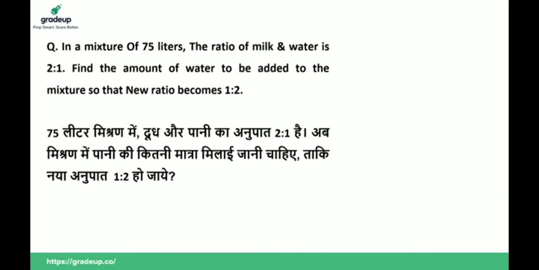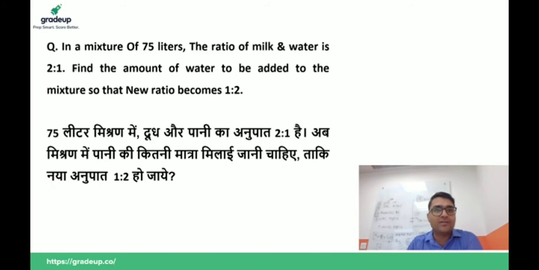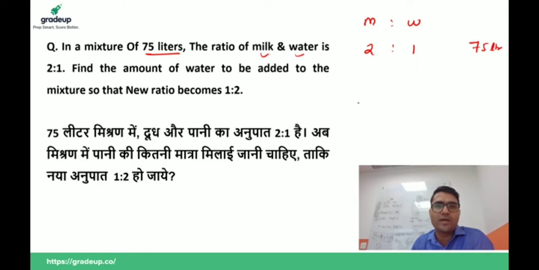Okay, now listen guys, in this question we have been given that in a mixture of 75 liter, the ratio of milk and water is 2:1. Find the amount of water to be added to the mixture so that the new mixture becomes 1:2. We have the mixture of milk and water in the ratio 2:1, and there is a total of 75 liter. Find the amount of water to be added so that the new ratio becomes 1:2.